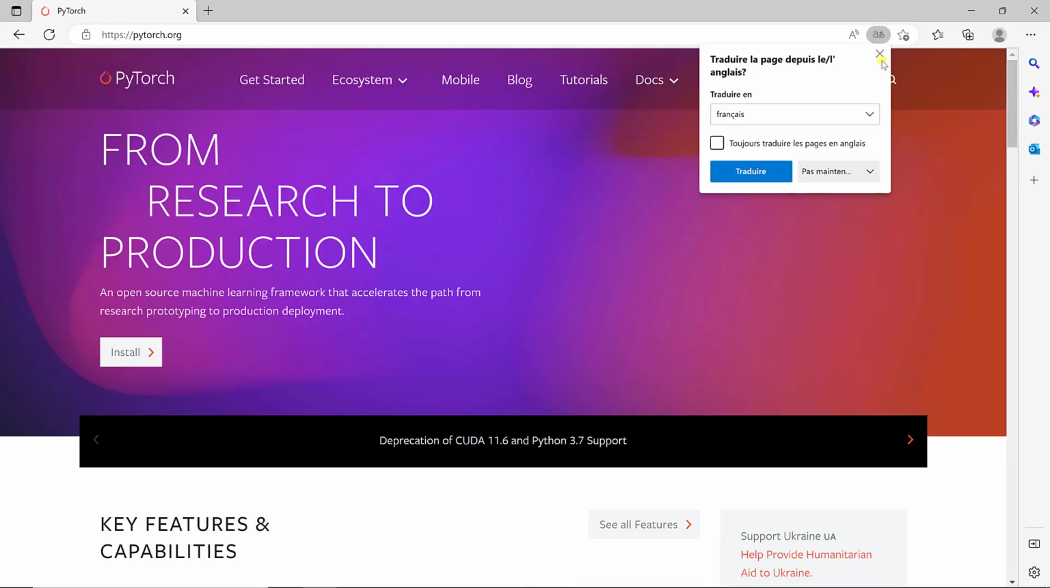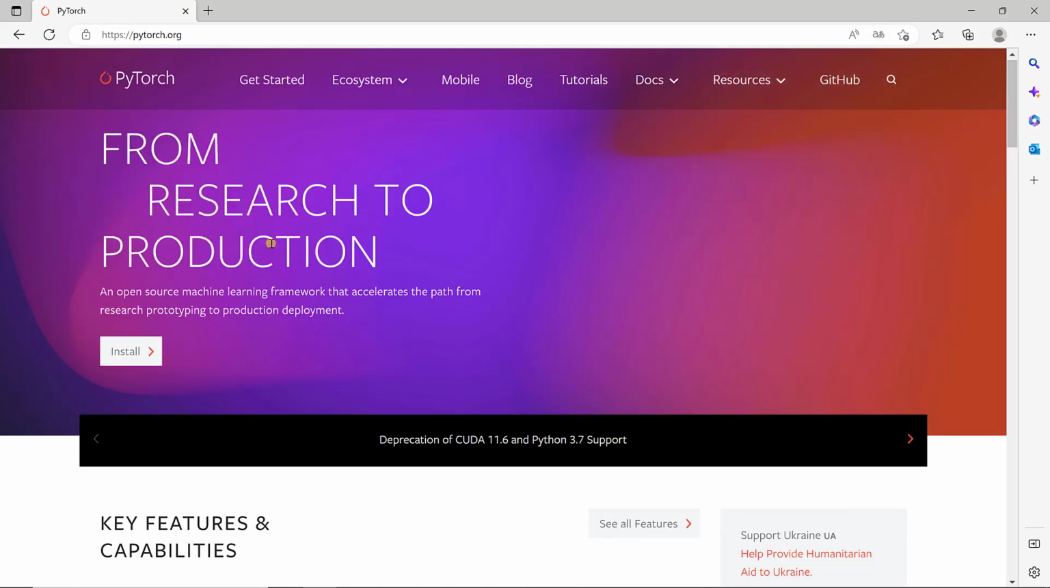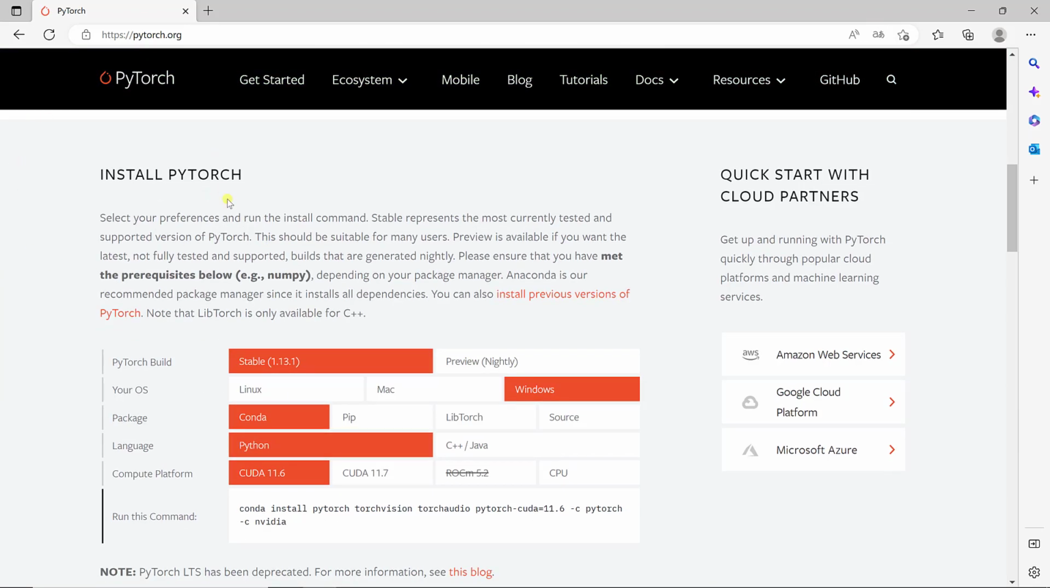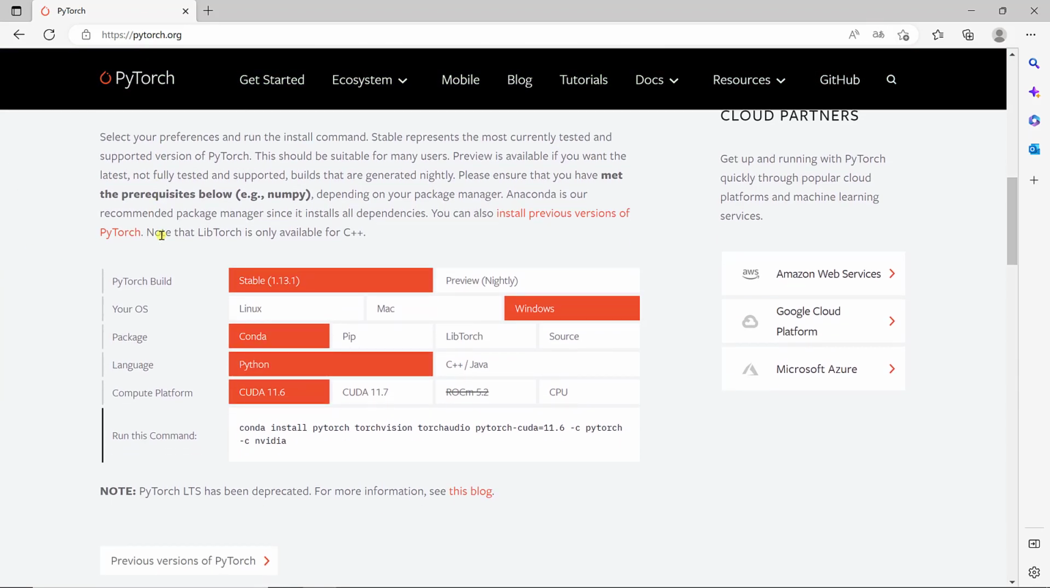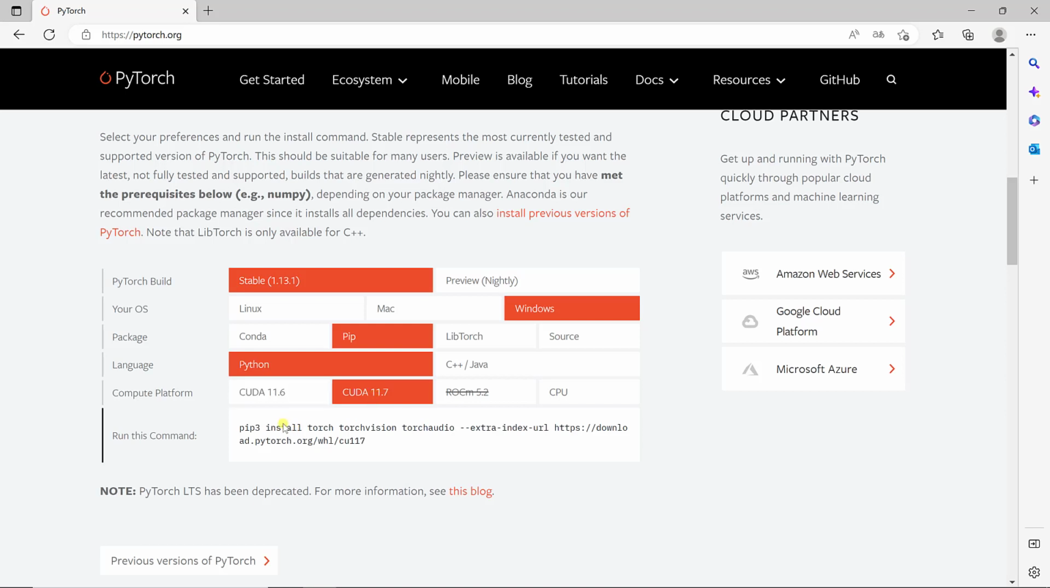And the great thing with the PyTorch website is that if you go down here, you have everything you need to install PyTorch the right way. Which is really nice, because it's going to give you the actual command line you need to install PyTorch with your GPU. So here we want obviously a stable version. With Windows, we're going to install it with pip. For Python, and we just installed QuPath 11.7. So here we have everything we need.